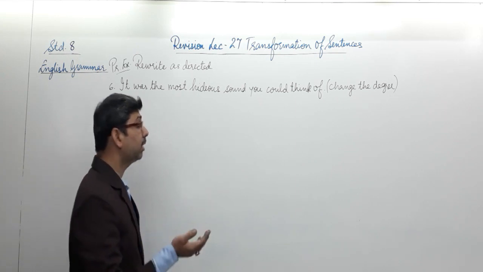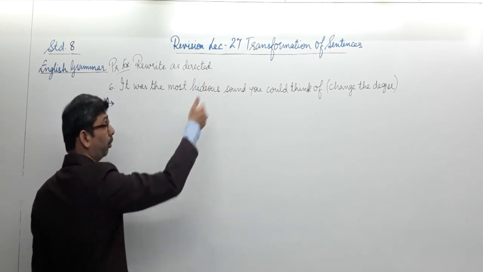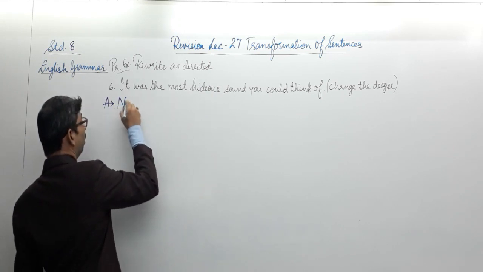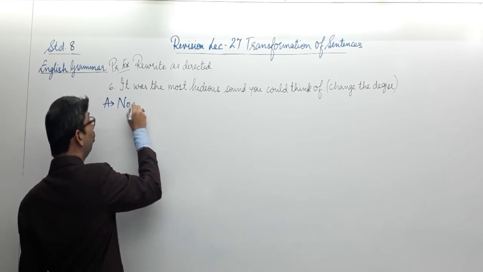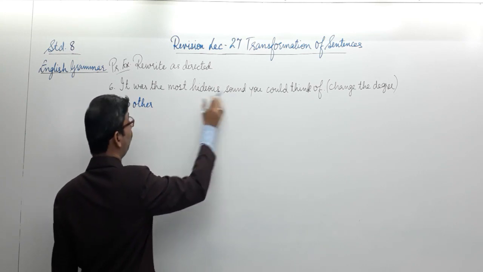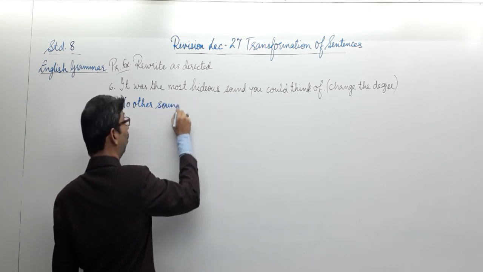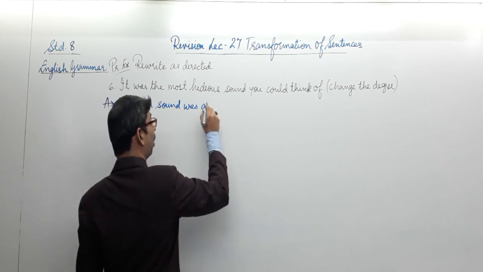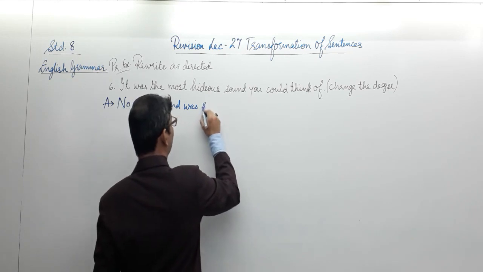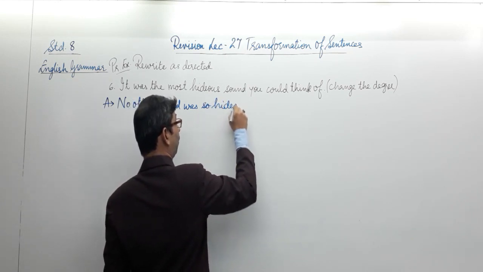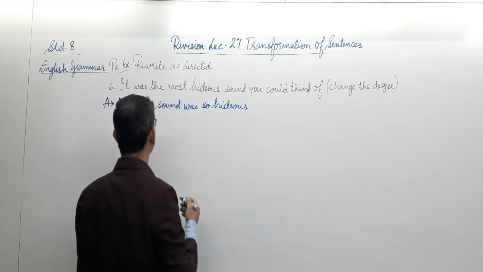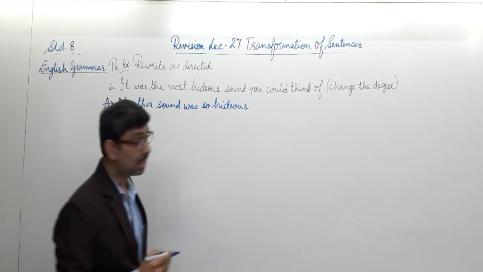So when you want to write the other way around, we'll have to use the negative word no other. That is what we learned earlier. So to begin, for the positive degree, no other what? No other sound. We're talking about the sound over here. No other sound was as or so hideous. No other sound was so hideous comparing to the sound to think of. So no other sound was so hideous as it.